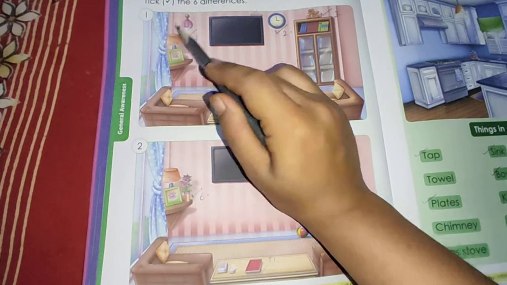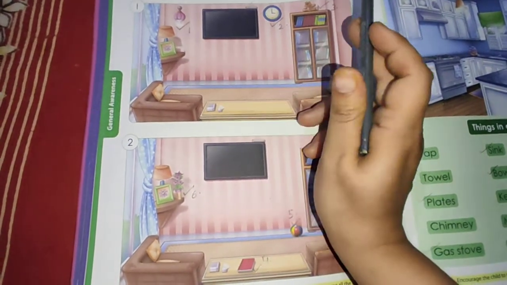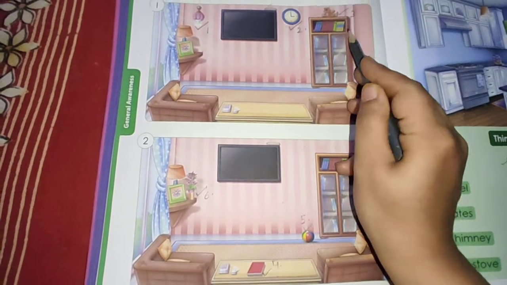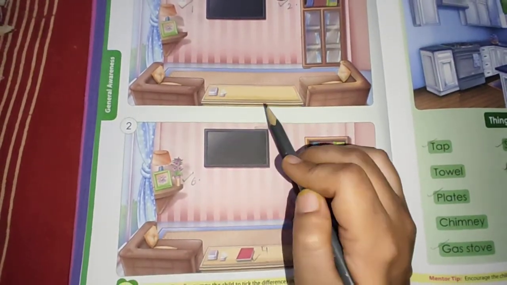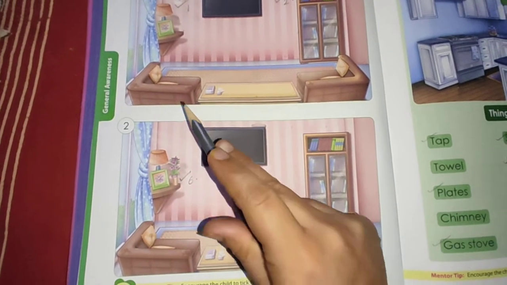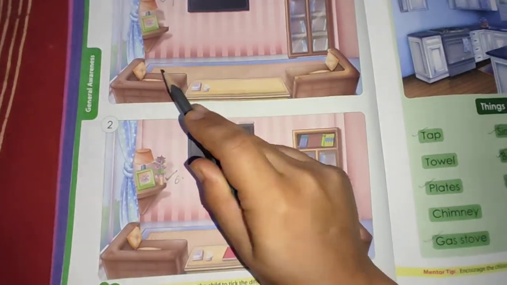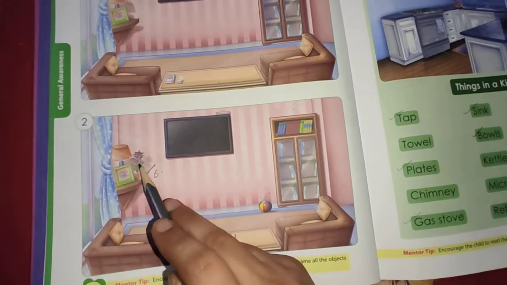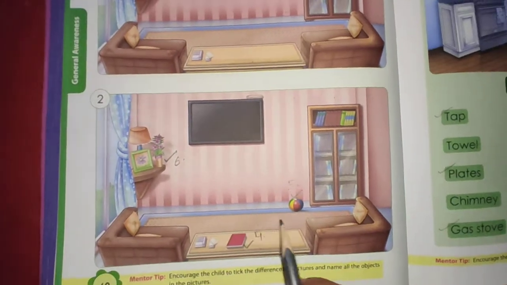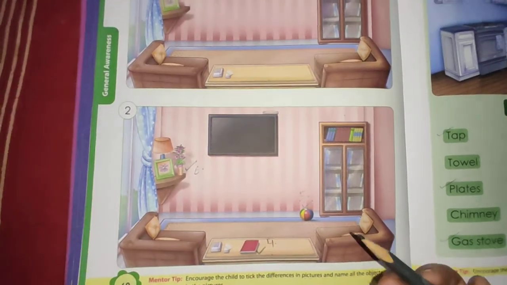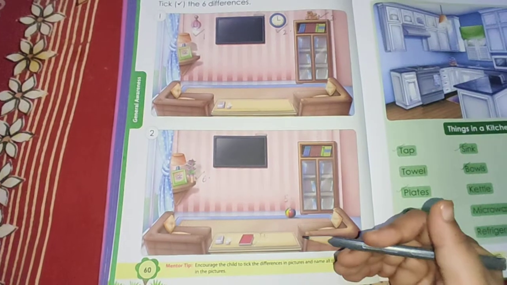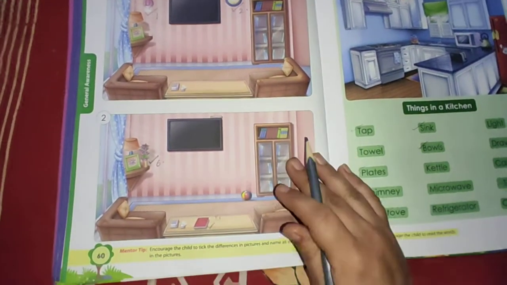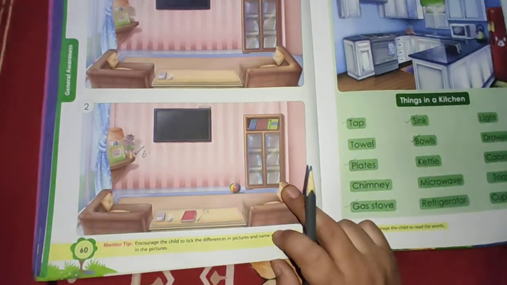This is table lamp, television, clock, book cabinet, books, telephone, table, sofa, cushion, curtain, flower pot, carpet, book. So these are the things which we find in our which room? In our living room. Okay. So this is all about the explanation of living room.